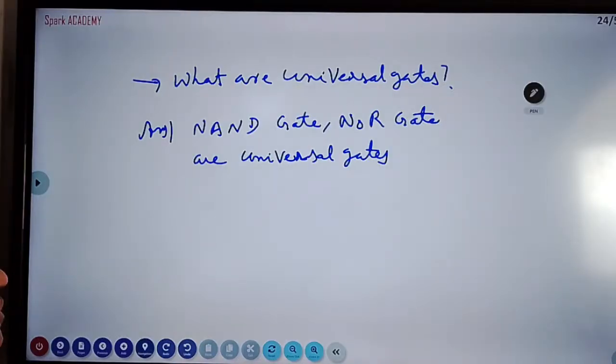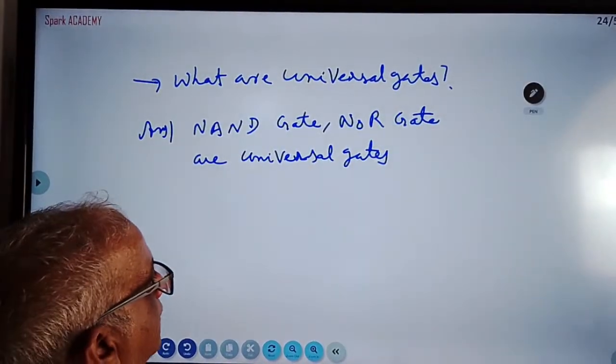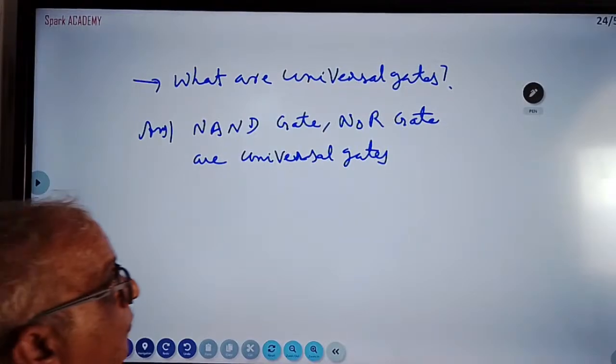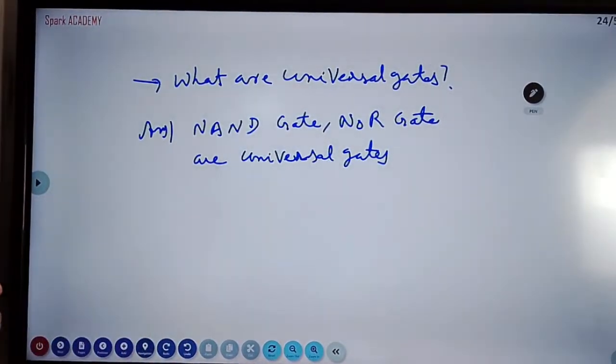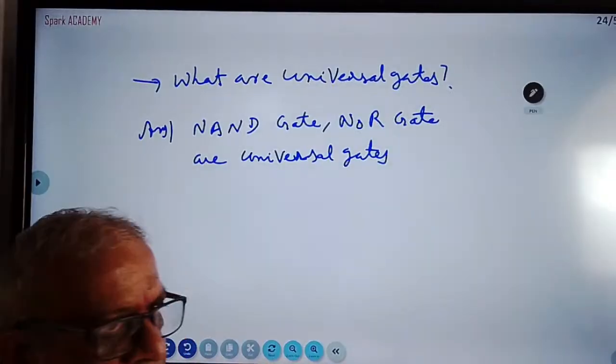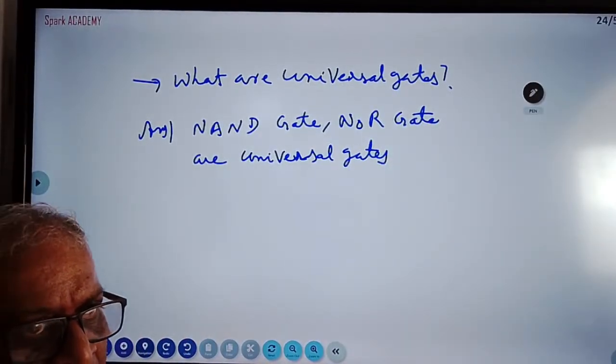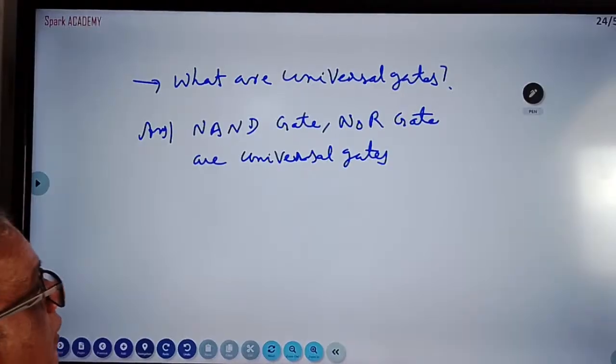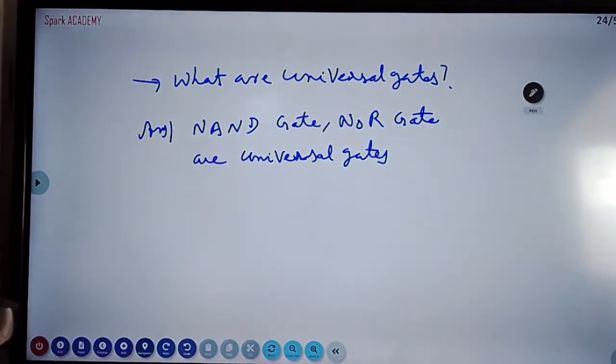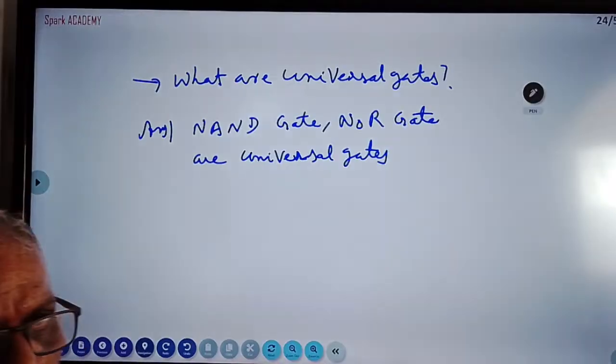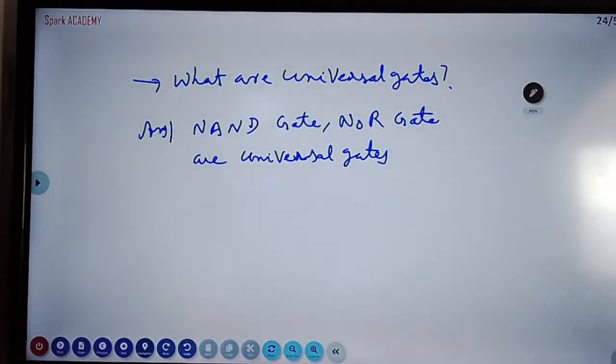Why are they called universal gates? Because by using NAND gates you can construct an AND gate, and by using NOR gates we construct once again an OR gate. Please see that only NAND and NOR gates are universal gates, but not OR, AND or NOT. So they are called universal gates. If there is any other question, we'll see first in this semiconductors.